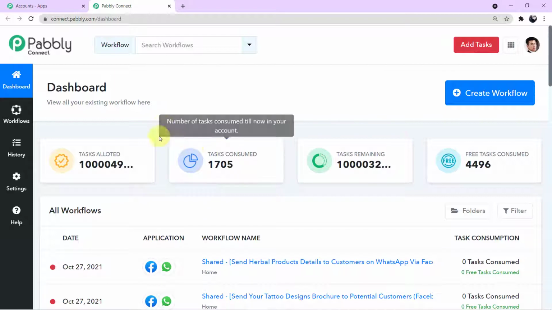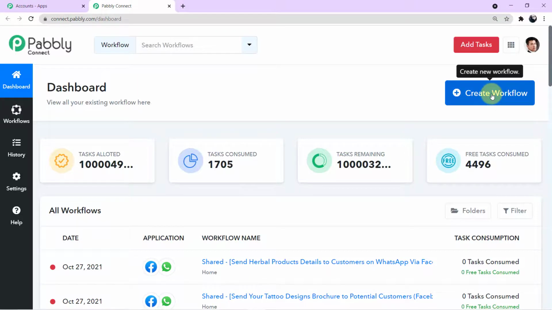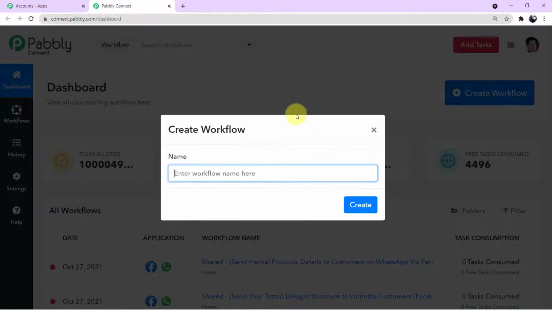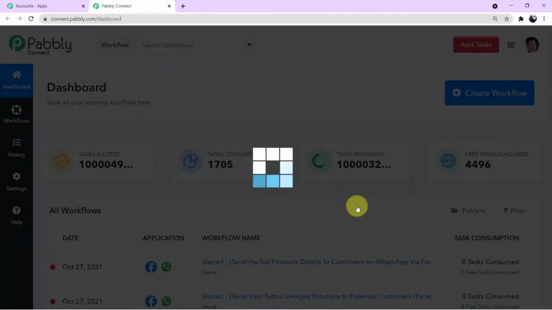Okay, this is how the dashboard of Pabbly Connect looks. Now we have to create a workflow. So for that you can see a blue button at my right corner which says create new workflow. I'll click this and a mini box will emerge in front of you. Now I'll name my workflow. You can name your workflow whatever you wish. I'll name my workflow as Facebook to WhatsApp. Okay, so I have named my workflow after the applications which I am integrating today, and now I'll click on create.